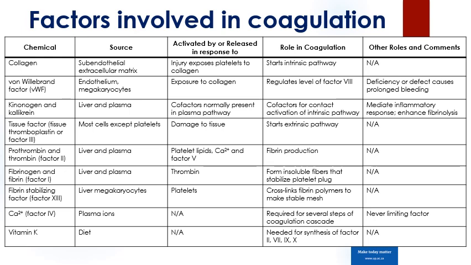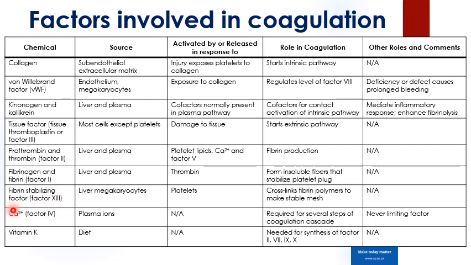Kininogen and kallikrein are also important activators of the intrinsic pathway, and these are found within the circulation. Tissue factor stimulates the extrinsic pathway. So factor 3, also known as tissue factor, is important for activating your extrinsic pathway. Thrombin and prothrombin are very important for activating factor 1, so for activating fibrin. And then fibrin, as we mentioned, is important because it forms your stable fibrin clot. Fibrin stabilizing factor, or factor 13, is important because it stabilizes the fibrin clot.